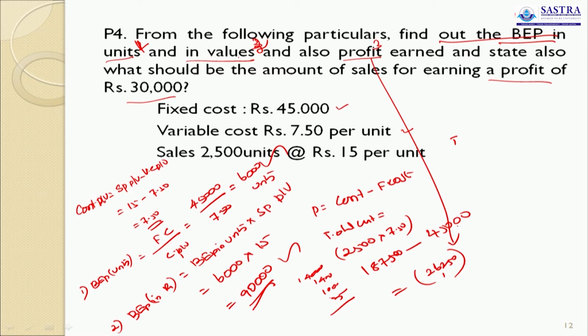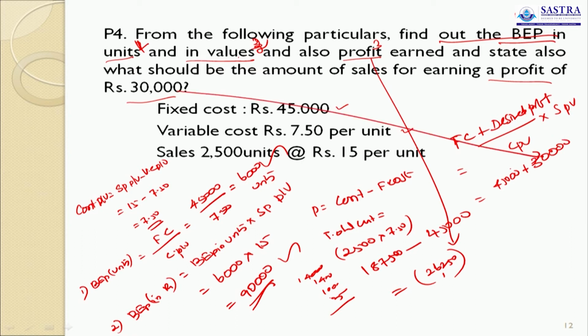This is very simple. Here you have to use this formula: fixed cost plus desired profit divided by contribution per unit into selling price per unit. So fixed cost 45,000, desired profit 30,000, divided by contribution per unit 7.50 into selling price per unit 50.